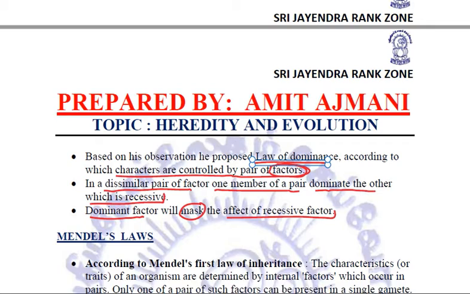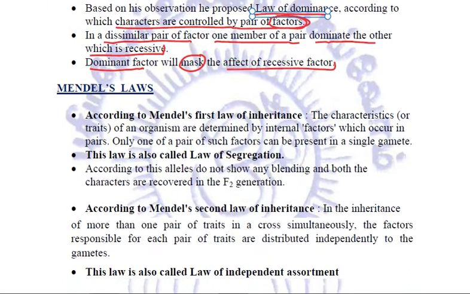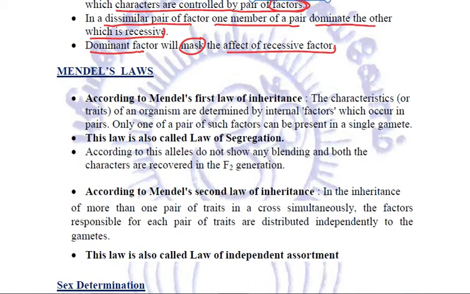Furthermore, he gave two more laws of inheritance. First, Mendel's first law of inheritance, which is also called the law of segregation. According to this law, the characteristics or the traits of an organism are determined by internal factors which occur in pairs.